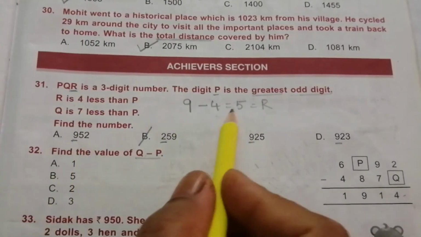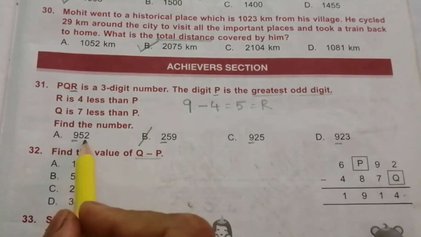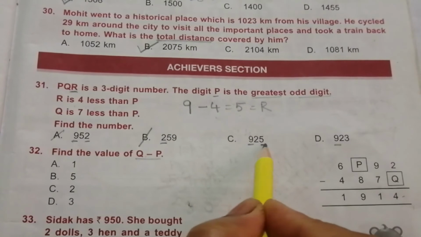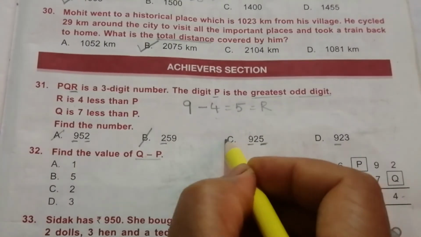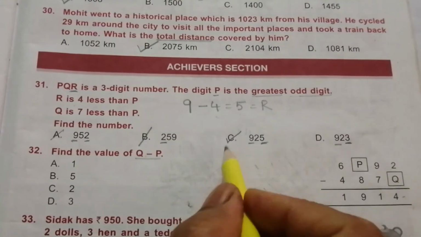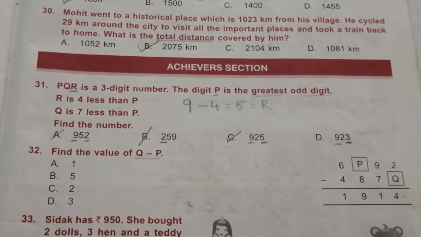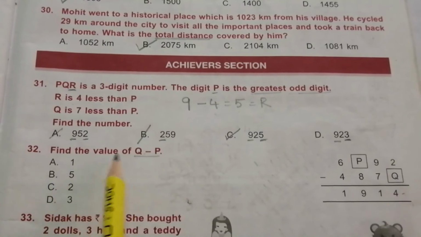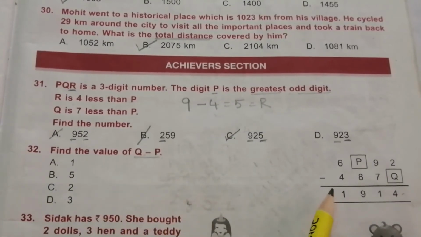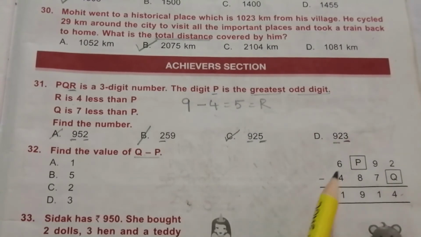So R is 5. And here R is 2. So this is not the answer. And here R is 5. So this is the answer. And here R is 3. So C is the answer. 32. Find the value of Q minus P. And here they are giving one subtraction problem.